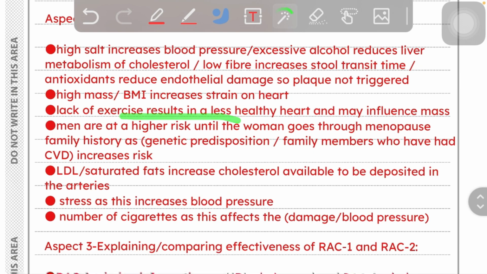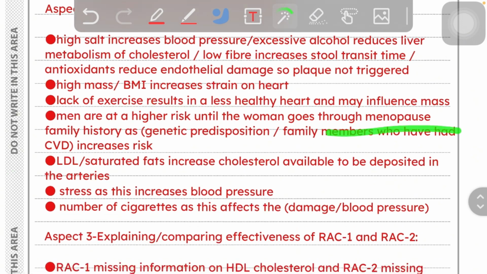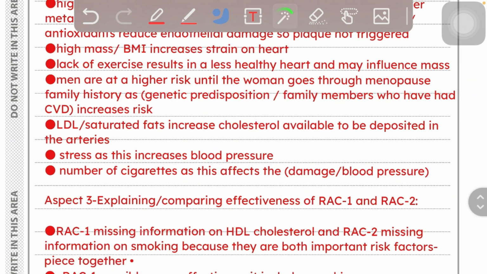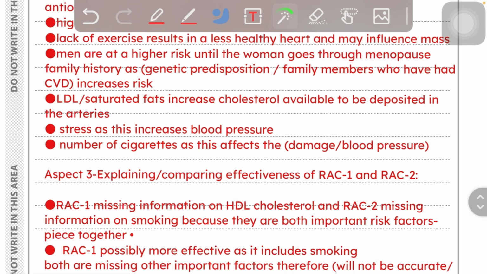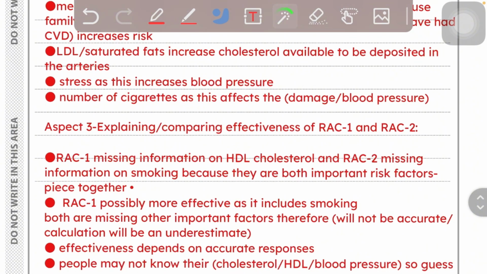Then men are at a higher risk until women go through menopause. Family history as genetic predisposition. Family members who have had CVD, increased risk. LDL, stress as this increases blood pressure. The number of cigarettes as this affects the damage.